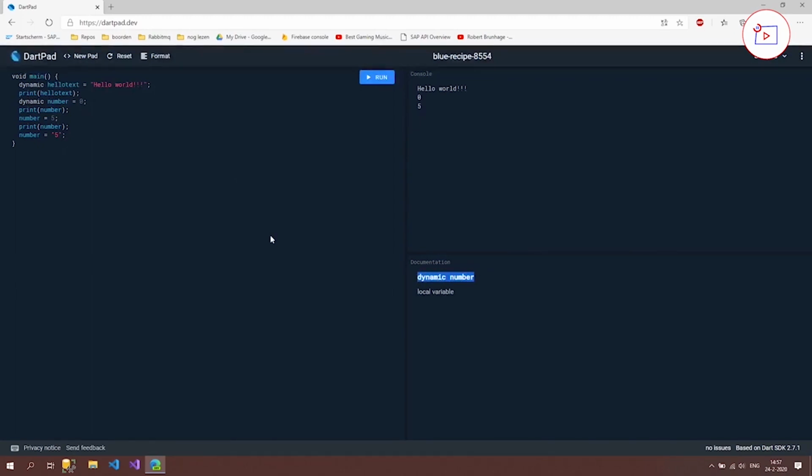Sometimes, in some cases, it's handy, but overall, it just makes your code really difficult to read and to understand what is happening. You would have to really look into your code to know what is happening to our dynamic variable. So I would recommend not using that. You can forget that. But still, I had to show it. And we use explicit typing here, or you can use the var keyword as I just said.